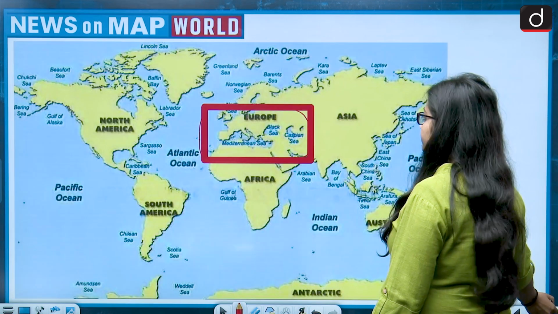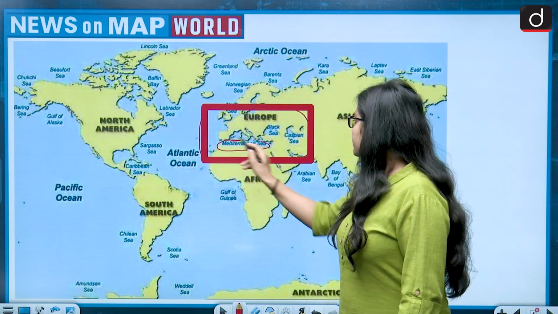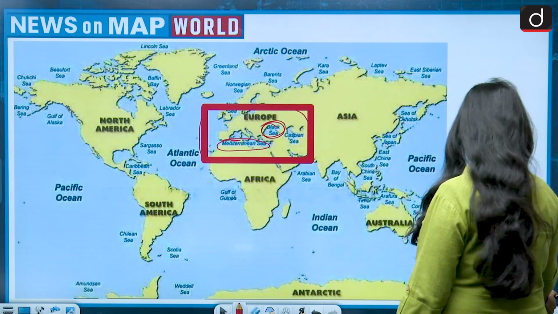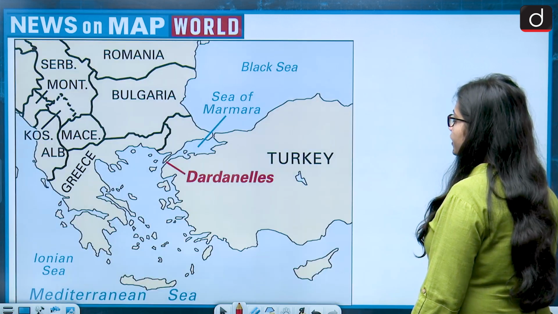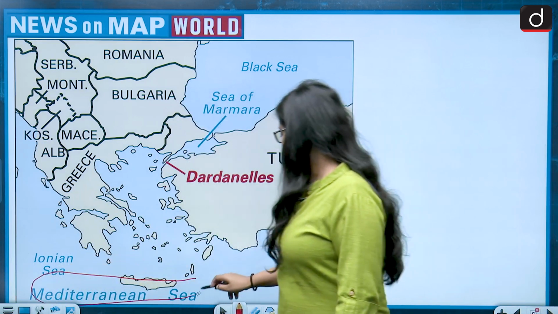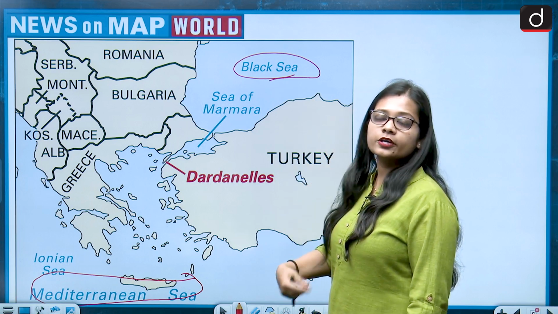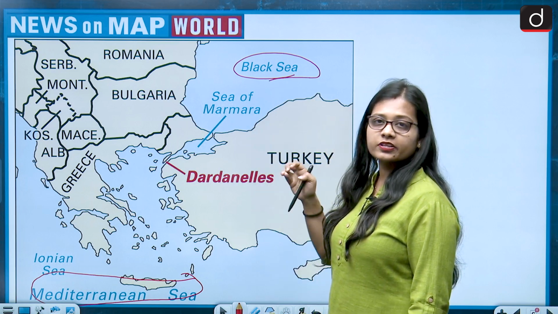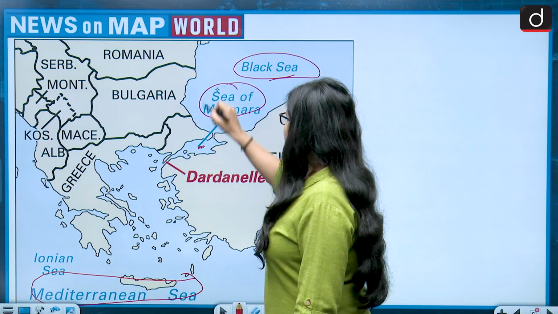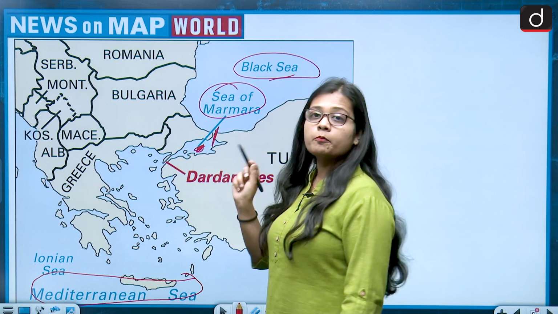So let's see. See this map, this is the world map. This is the Mediterranean Sea and this is the Black Sea. Both are lying not very far away from each other. If we look at the map, this is the Mediterranean Sea and this is the Black Sea. And the Mediterranean Sea is connected to the Black Sea through a chain, and that is, see, this is the Black Sea and this is the Sea of Marmara. Black Sea and Sea of Marmara are connected through the Bosphorus Strait.